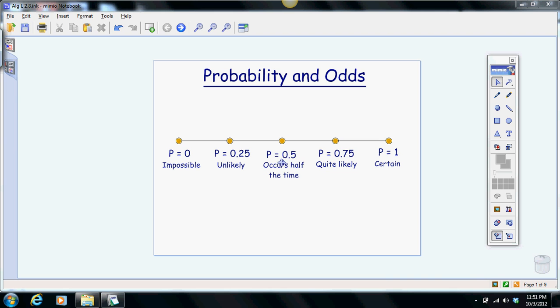If something has a probability of 0.5 or half or 50%, it's going to occur half the time. So the higher your probability, the closer to 1, the closer to 100%, the more likely it is to happen. Whereas as it gets closer to 0, the less likely it is to happen. Until it hits 0, though, it doesn't mean it can't happen. It just means that it's not very likely to happen.